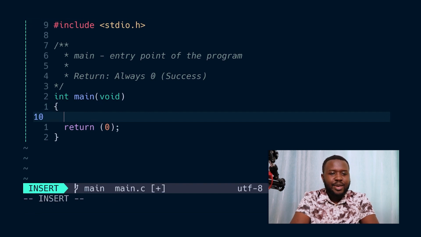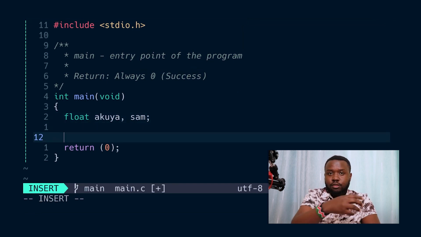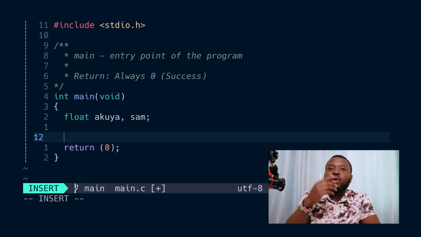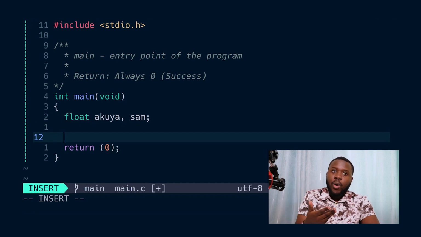It's going to be my name and someone else's name. They're going to be floats. So first of all, float Akuya, that's my name. And the other name is, let's say I have a friend called Sam. Akuya and Sam. So we're going to store our weights there. And then we're going to find the average of our weights.